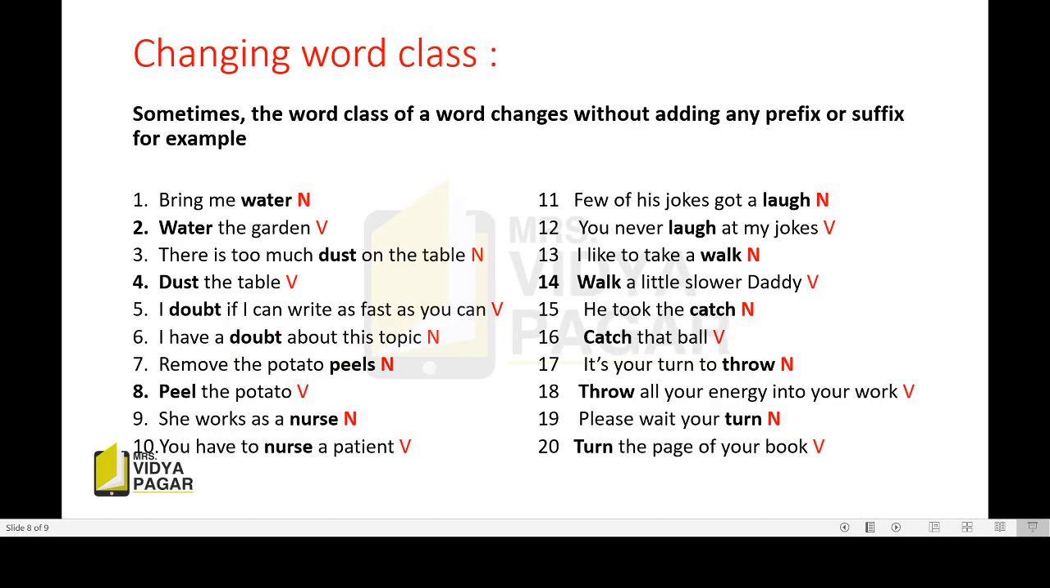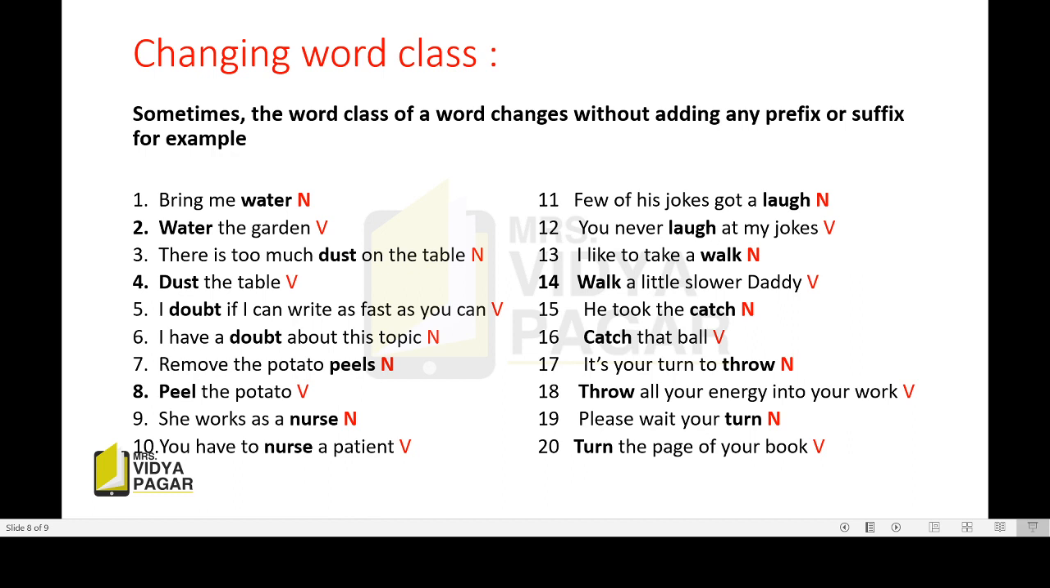Now the next topic, changing word class. See, sometimes the word class of a word changes without adding any prefix or suffix. Look here, what is a prefix? When we add some letters in front of the word, just like happy, we add un. It became unhappy, that is a prefix. And what is a suffix? Say the word is manage and we add er, then it will become manager. So from verb it became noun.